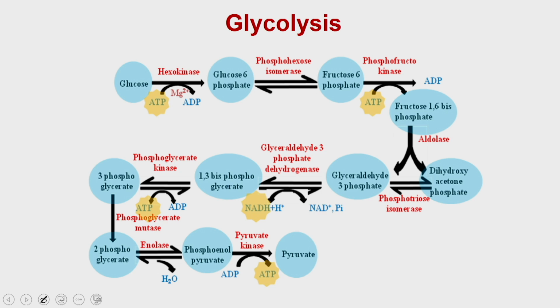The first metabolic pathway we are going to discuss is called glycolysis. Glycolysis operates in the cytosol of the cell, whether it is the bacterial cell or the eukaryotic cell.